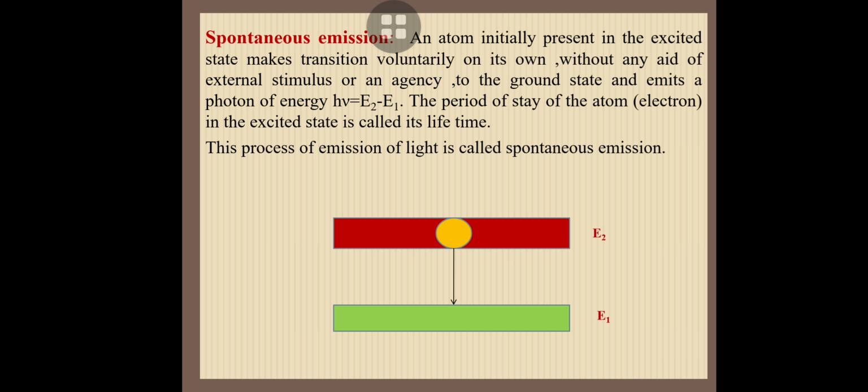The atom comes from higher energy to lower energy, from E2 to E1, completely freely, without any external influence. In spontaneous emission we get one photon, and its energy equals E2 minus E1.